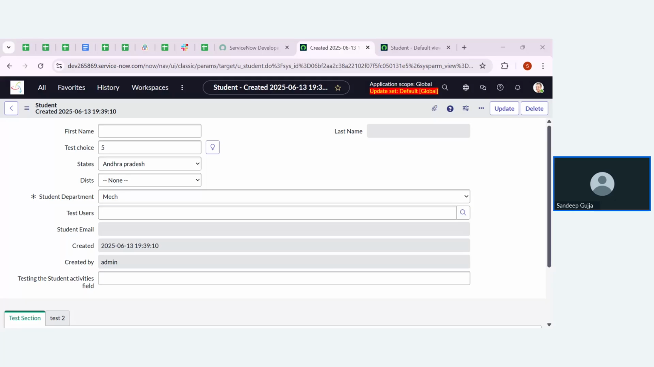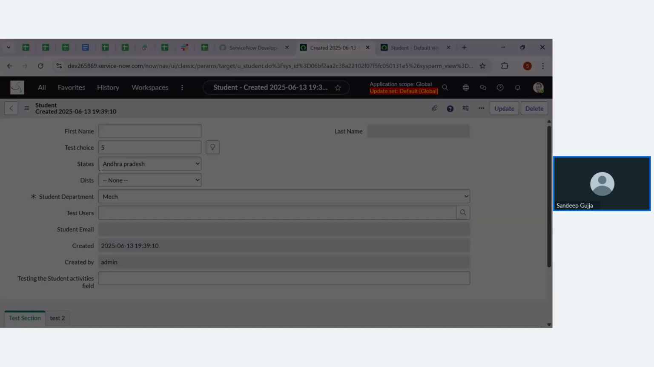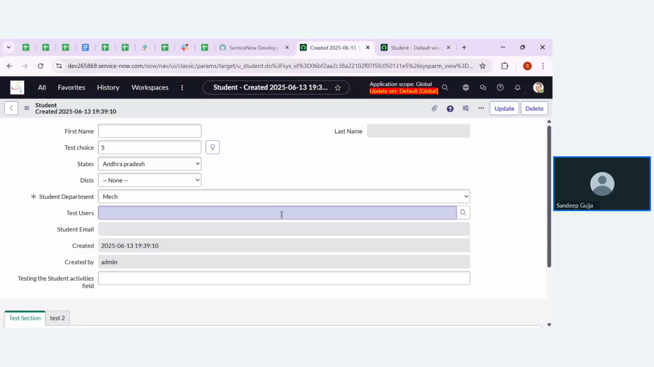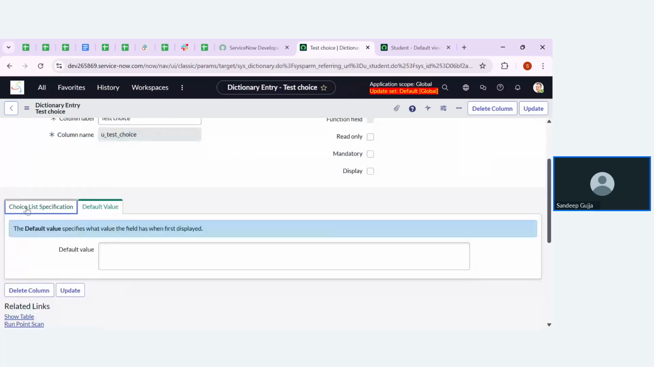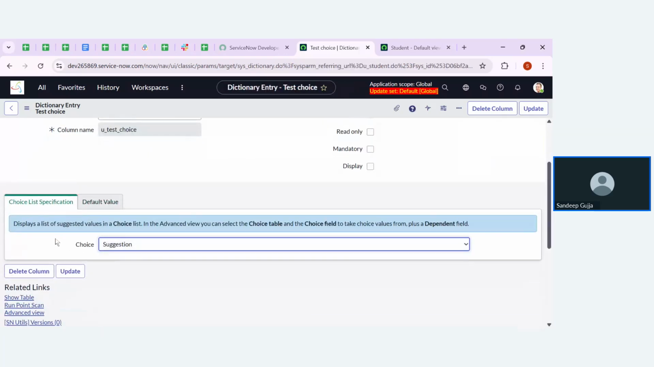Can you explain about choice types? Okay, coming to the choice types, we have three types. Let me go from here itself, because that may be difficult for you to understand from the form builder. If I go for the config dictionary, these are the choice list specifications. There are three types.